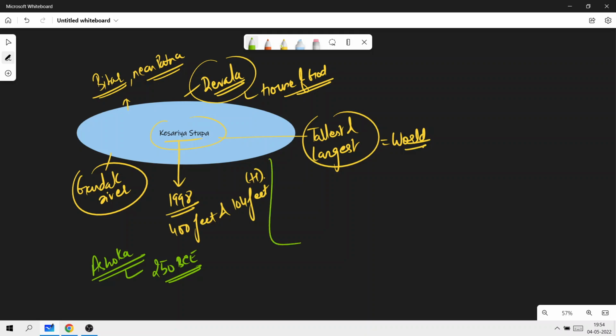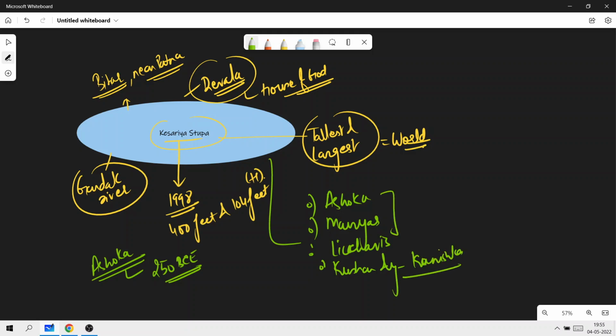So if this comes in the exam, some of the dynasties that you need to remember are firstly Ashoka, then the Mauryas, the Licchavis, and last the Kushan dynasty. Here it was Kanishka. So this basically establishes the heritage of Kesariya Stupa.